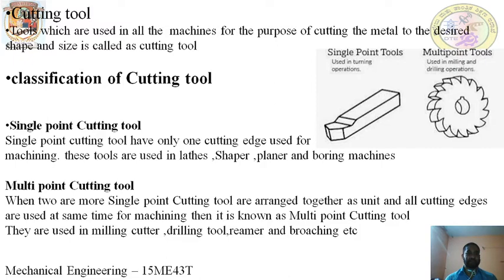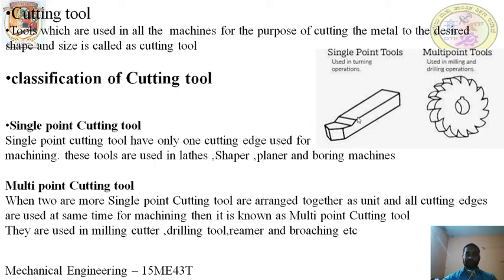Let us discuss the classification of the cutting tool. The cutting tool is mainly classified as single point cutting tool and multi point cutting tool. The single point cutting tool is one which has only one cutting edge in action at a time during machining. These tools are used in lathe, shaper, planer and boring machine. So a single point cutting tool has only one cutting edge.